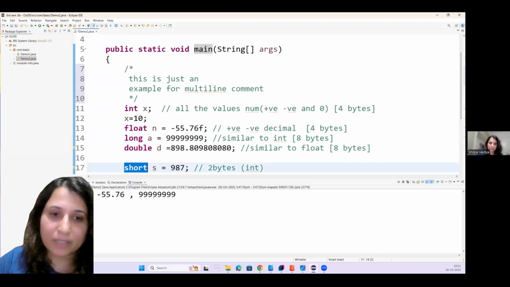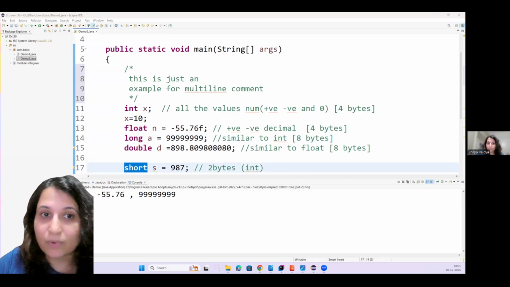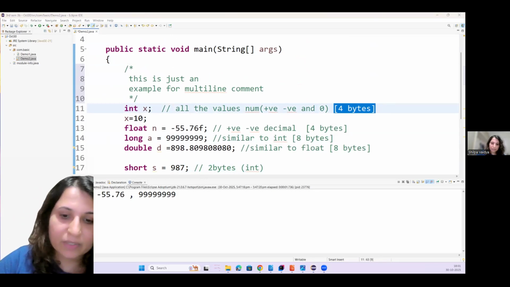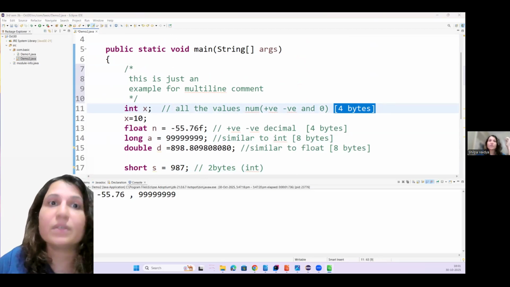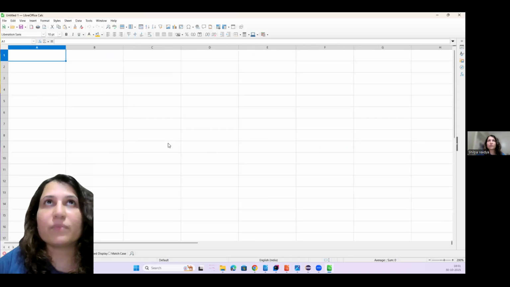Now, one important thing is people do not know why we use these bytes, what their duty is, or how they are specified. They do not know much. So I'll give you one particular example. Let me take out an Excel sheet. So what do you mean by 1 byte?